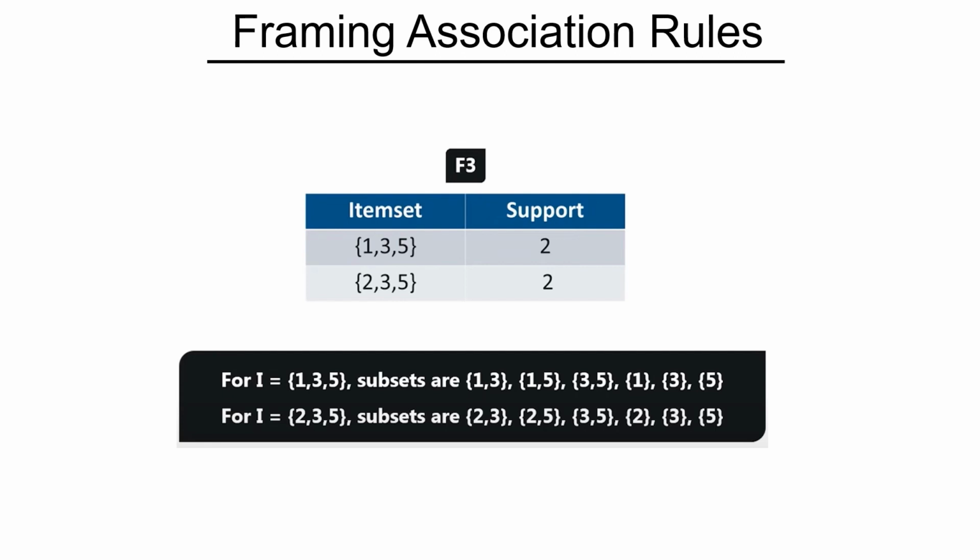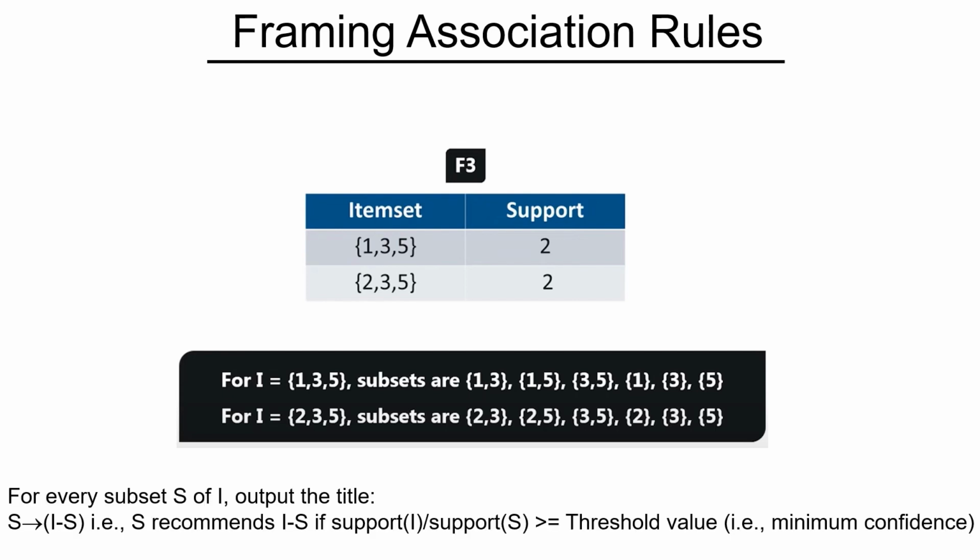But over here, while framing the association rules, we have to bring in all the subsets, whether they're two item subsets or one item subsets. Once we have brought them, now this is important, we have to frame the association rules. So the way we do it is, for every subset S of I, so S is a subset and I is a superset.